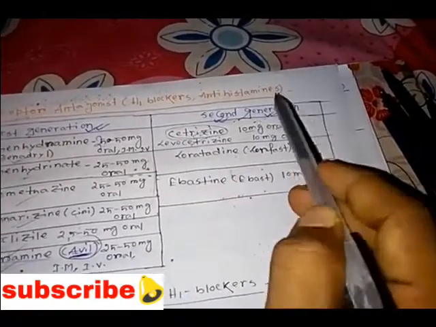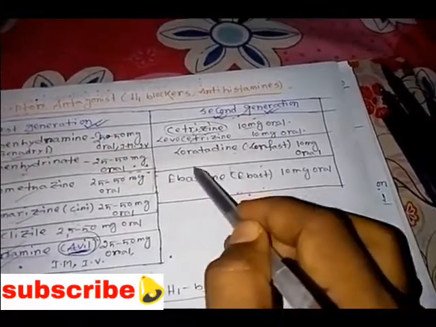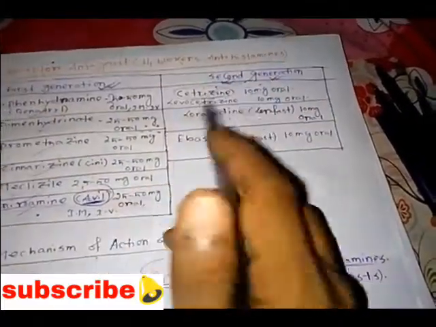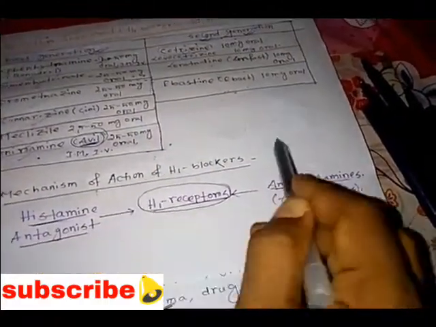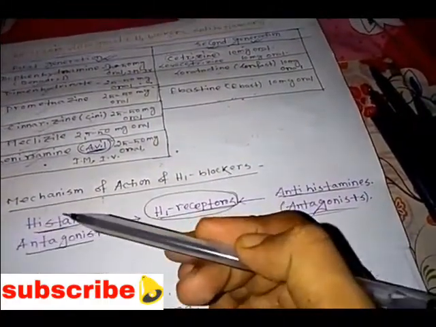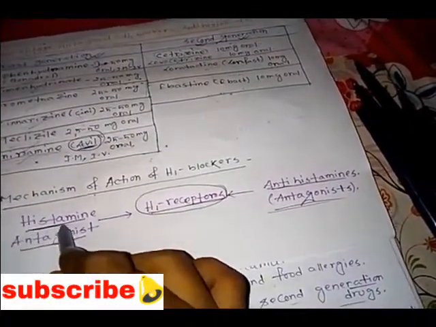First generation drugs are used for treating allergic diseases like pruritus, urticaria, dermatitis, rhinitis, conjunctivitis. They also treat the common cold through sedation and anticholinergic effects.